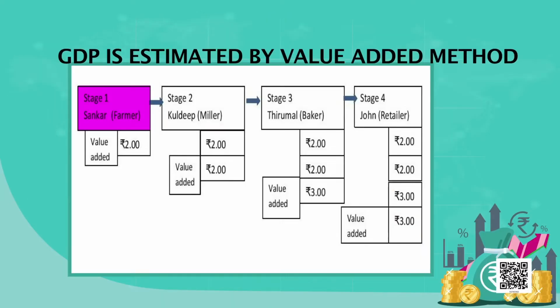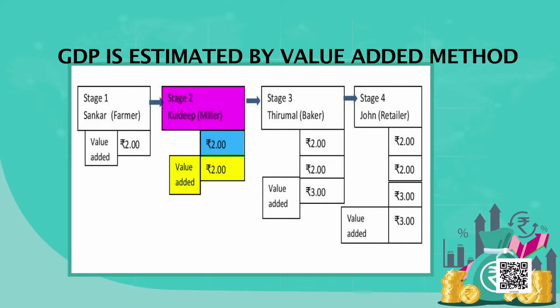And then it goes to the miller. I am giving the example of Shankar. Shankar is a farmer, so he adds the value of wheat. He sells it for 2 rupees. Then it goes to the hands of a miller, Kuldeep. Kuldeep is a miller in Punjab. He converts it into wheat flour and makes it worth 4 rupees. He bought this for 2 rupees. He put in all other raw materials, he put in his effort also, he made some profit, and then he sells it for 4 rupees.